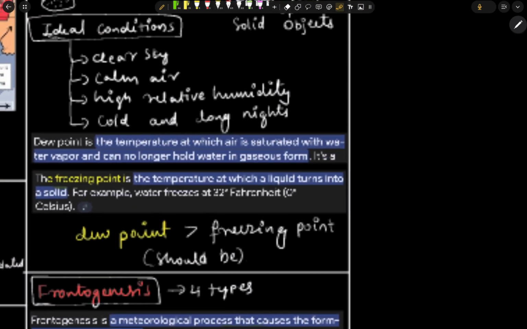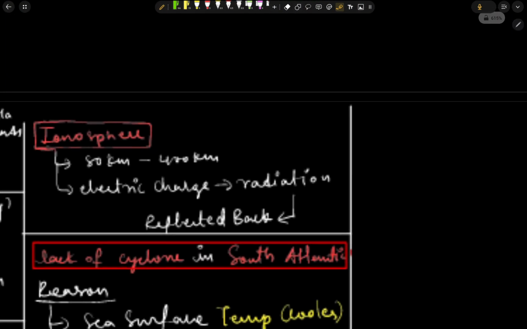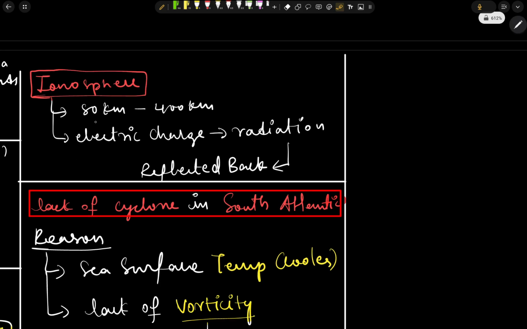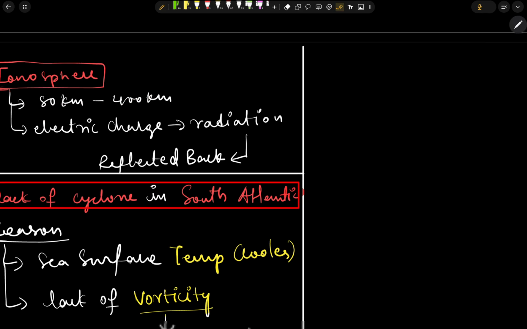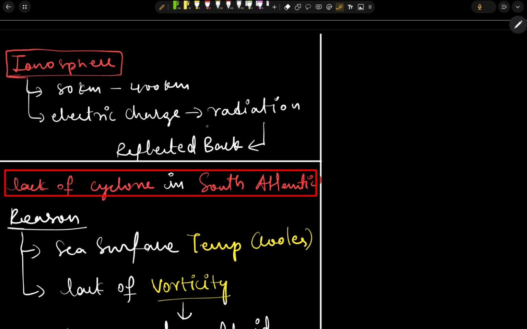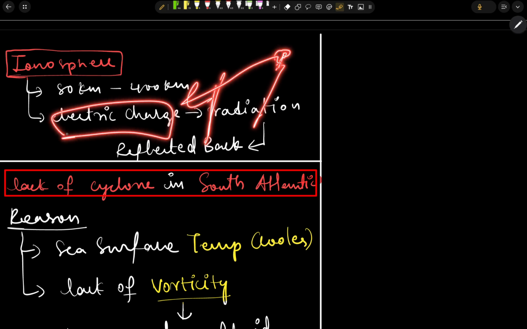Next we have the ionosphere. The ionosphere extends from 80 kilometers to 4000 kilometers. In the ionosphere we have electric charges. Due to these electric charges, the antennas or the radiations or the signals which we send from the earth will be reflected back by the electric charges present in the ionosphere.